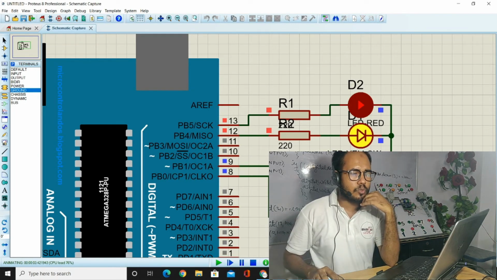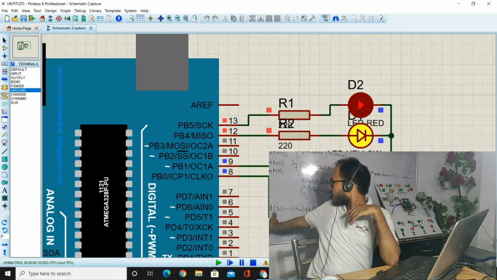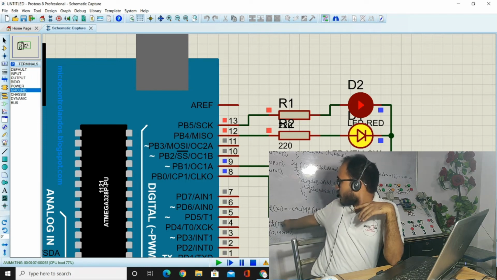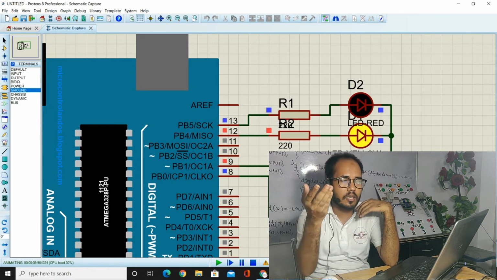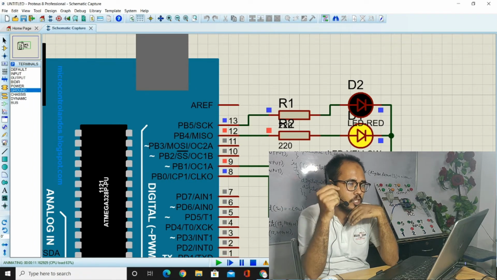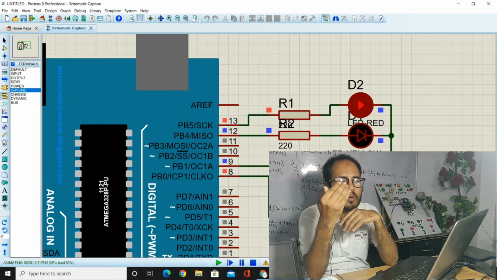And now I'm going to use here, if the 8 number will be high, that means you see here switch number 1 will be high, switch number 2 will be low, and that will be high. This controller, you could say, the 13 number is low and the 12 number is high. You will do this one later together, and you could say the 13 number is low and this one is high.